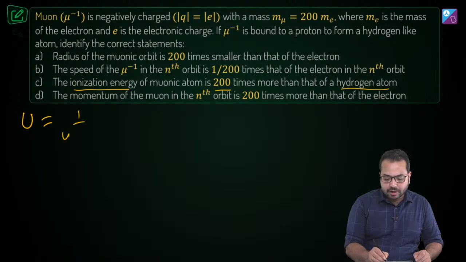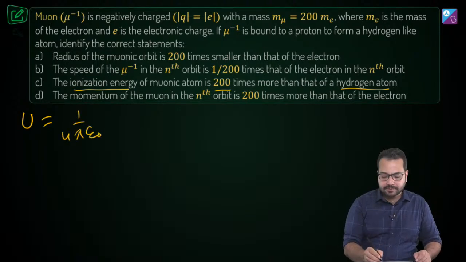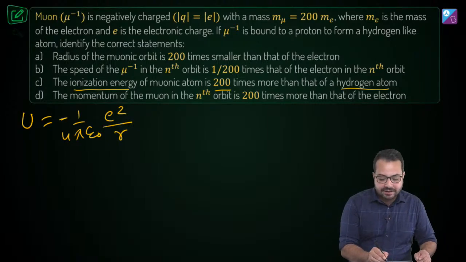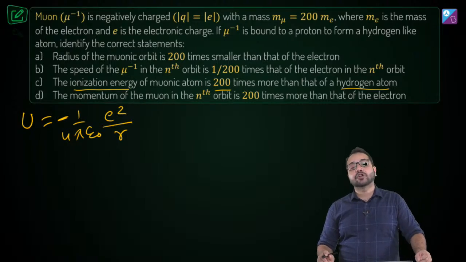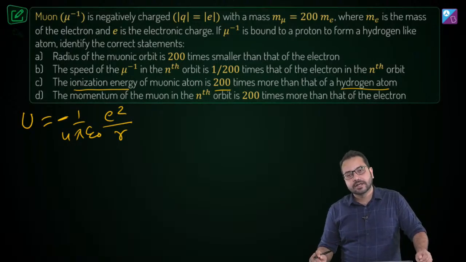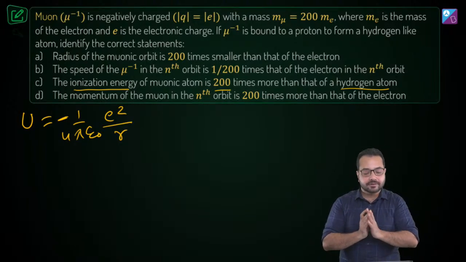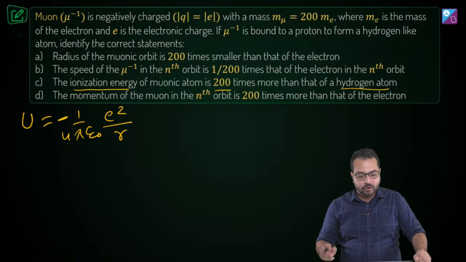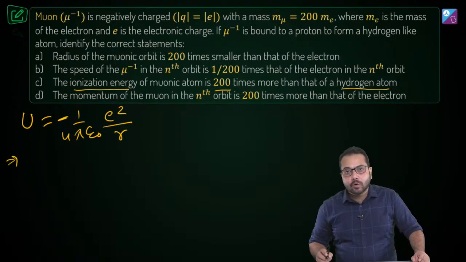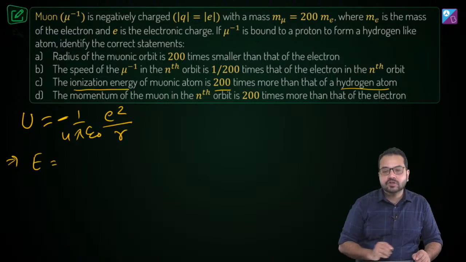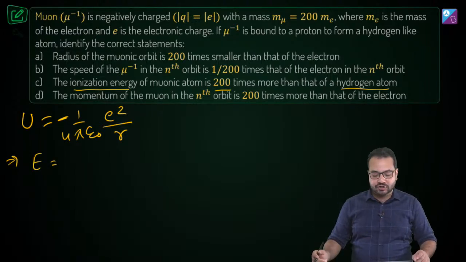Potential energy is going to be 1 upon 4 pi epsilon naught into e square divided by R. Is that correct? And there's going to be a negative sign because the electron is negatively charged. Do you agree? So that is going to be the energy. Now we know that is the potential energy, and we know the total energy is half that of the potential energy.